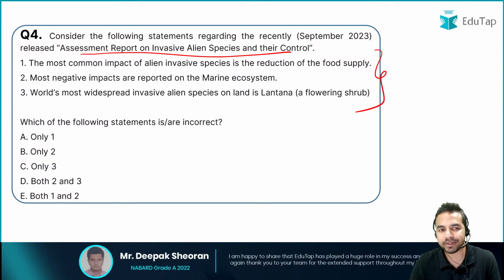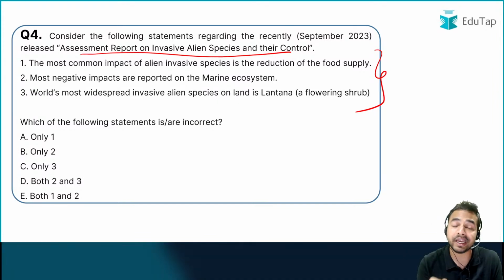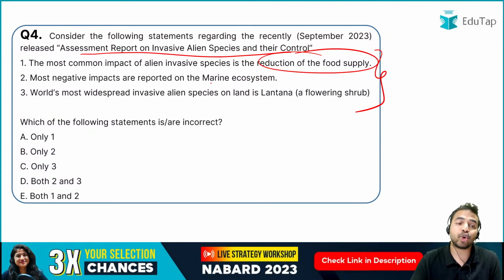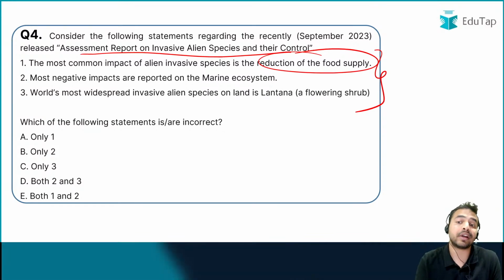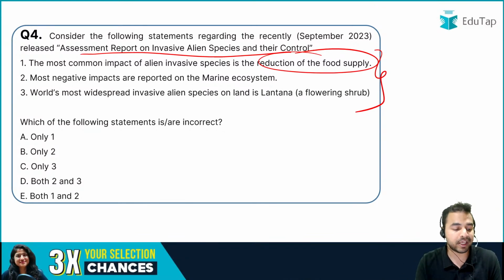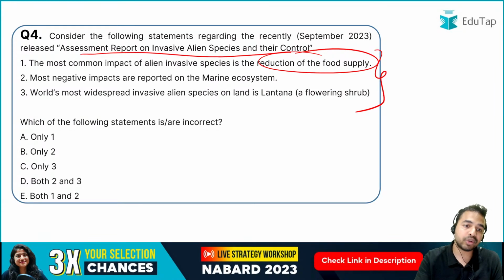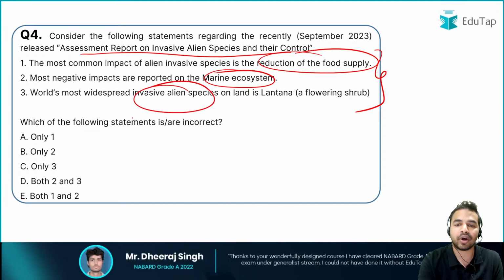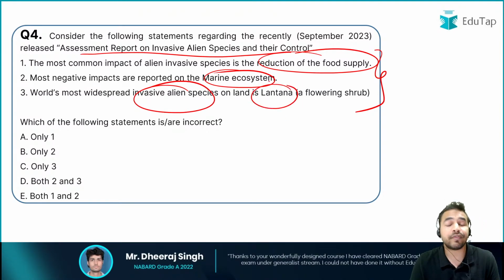The very first statement says that the most common impact of the alien invasive species is the reduction of the food supply. Second, most negative impacts are reported on the marine ecosystems. Third, the world's most widespread invasive alien species on land is lantana, which is a flowering shrub.